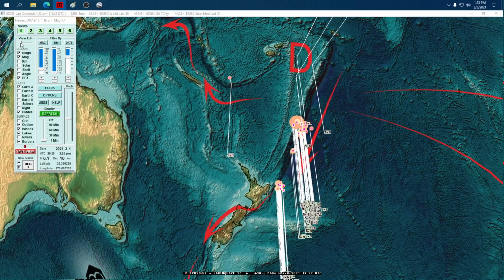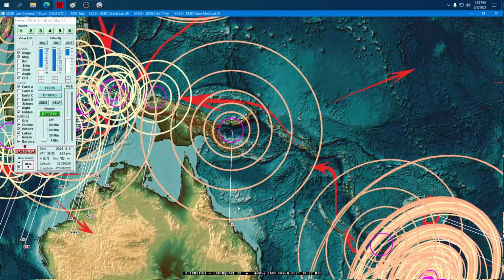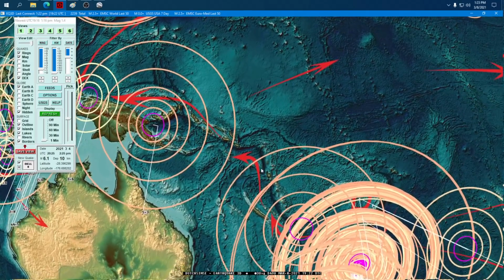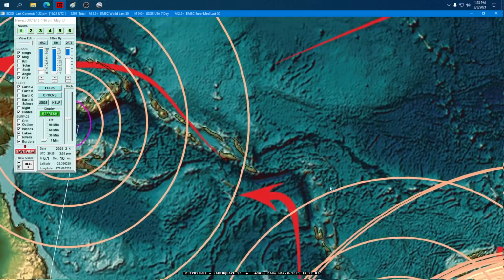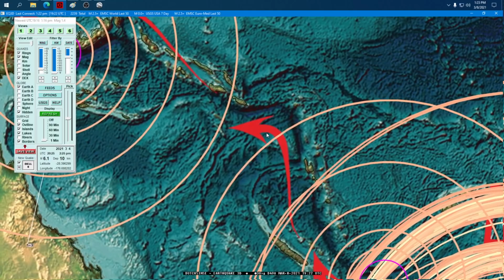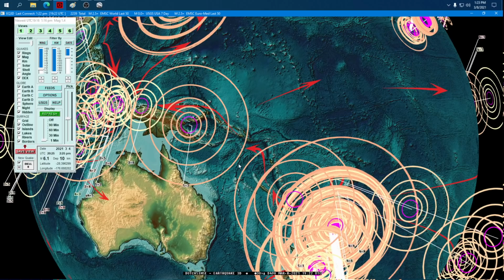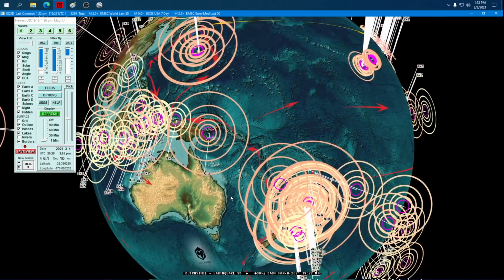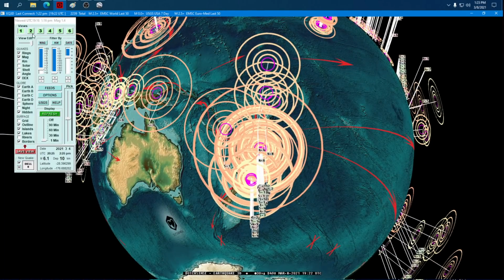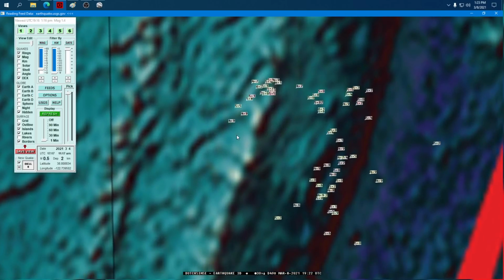Should still take place. Over to the west, well, the middle points have been filled in, again, by mid-range 5s, and all that does is cut the area in half, which means we have to watch here, where the rings are overlapping now. Previously we were watching here, it just got hit, now we're watching here. So we still wait till the end of the week for the big one to hit. And I think this too could go up into that upper 6 level, just like I said in my forecast. There is the slight potential, slight now, that we could see a large or larger earthquake than the 8.1.